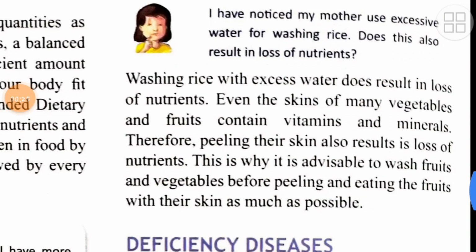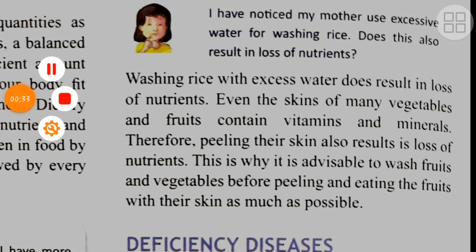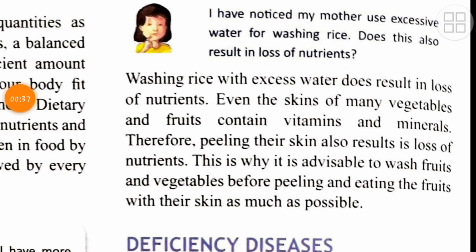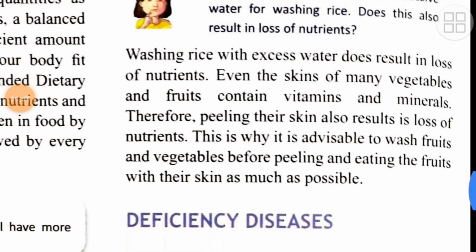Washing rice with excess water does result in loss of nutrients. We have seen our mothers sometimes they do what? They wash the vegetables very badly. And we should make them understand that washing rice with excess water results only in the loss of the nutrients. Even the skins of many vegetables and fruits contain vitamins and minerals. Therefore, peeling the skin also results in the loss of nutrients. So one should avoid peeling off the skin and one should have more fruit and vegetables with their peels, with their skins.